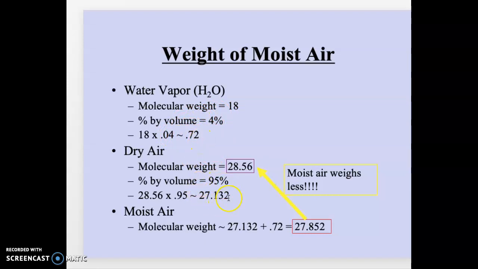Now, because again we were working with 99%, subtracting that 4% means dry air is now making up 95% of the atmosphere. 0.95 times the 28.56 gives you 27.132. Adding these two together, you get a moist air weight of 27.852, which is in fact less than the 28.56. So each bit of moisture offsets and displaces heavier dry air.